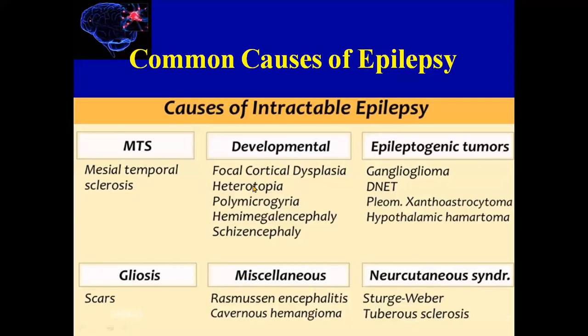We are now going to the common causes, or etiologies, of epilepsy. We have 6 causes of intractable epilepsy.